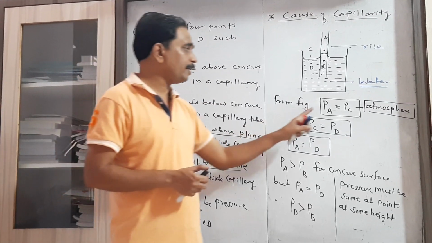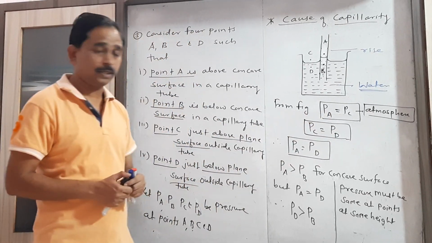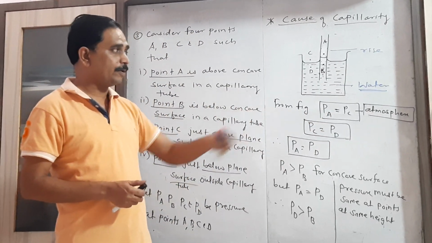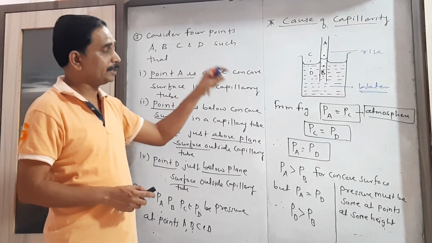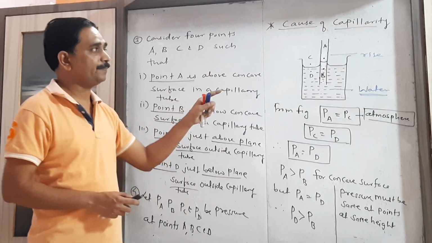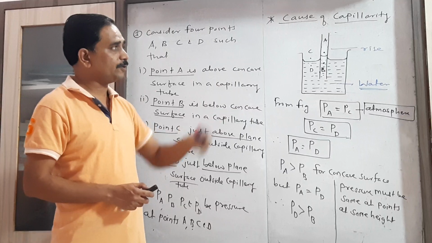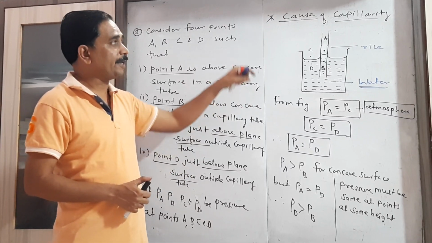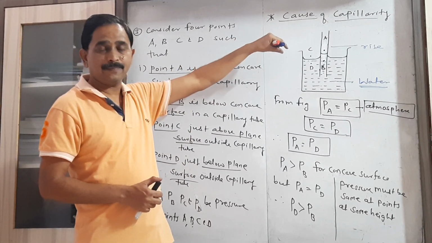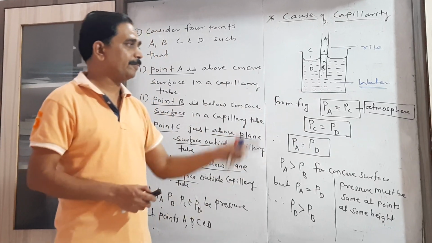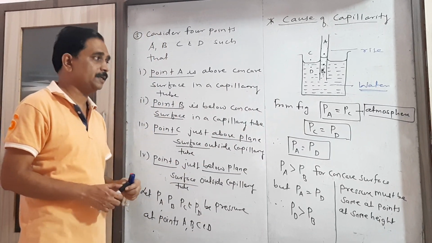So I write PA equal to PC. Why do we write PA equal to PC? Because these 2 points A and C are both exposed to the atmosphere. The atmospheric pressure at the same height is the same. Therefore PA equal to PC.